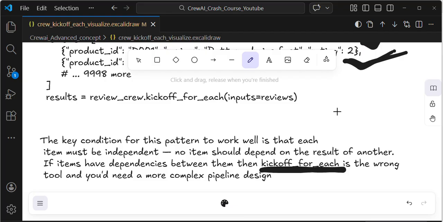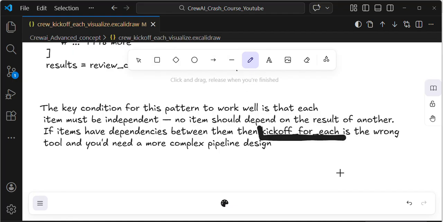Close your eyes and use kickoff for each straightforwardly in your applications. If the batch of reviews is dependent on each other, then you skip this kickoff for each feature in your application.